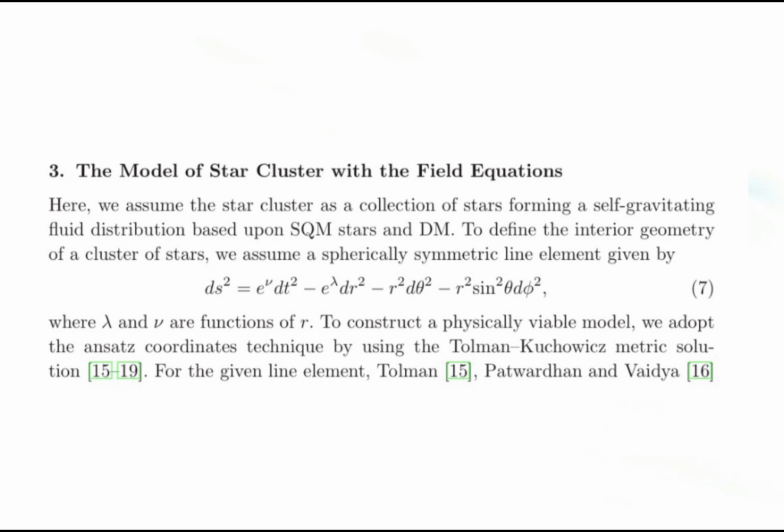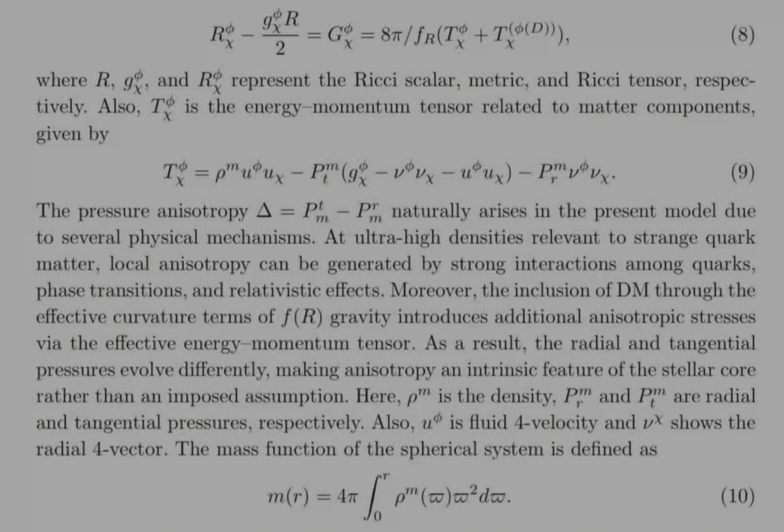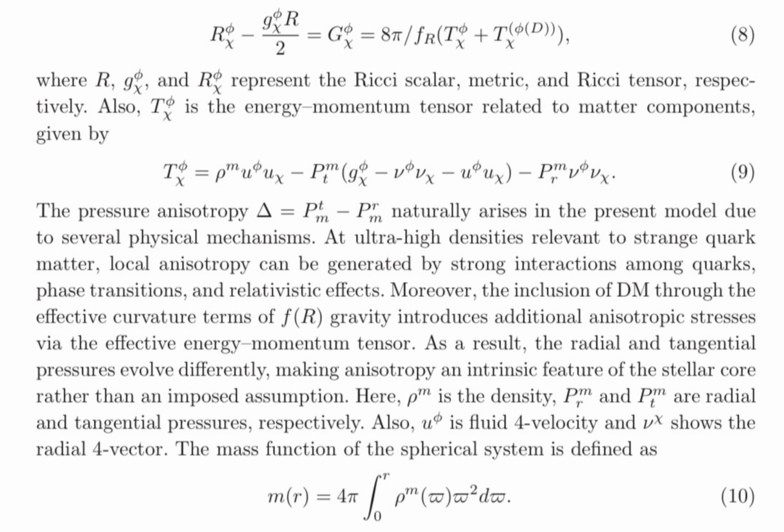We then adopt the Tolman-Kuchowicz ansatz and use boundary conditions to fix the model parameters and obtain a physically acceptable interior solution. Next, starting from equation 8, we rewrite the f(R) field equations in an Einstein-like form. In equation 9, we specify the energy-momentum tensor and define the pressure anisotropy as Δ = pt − pr.